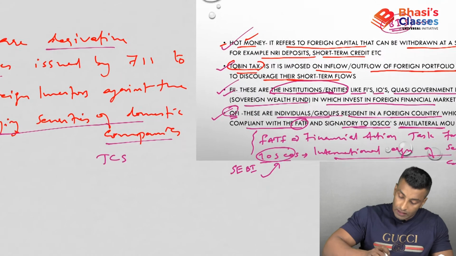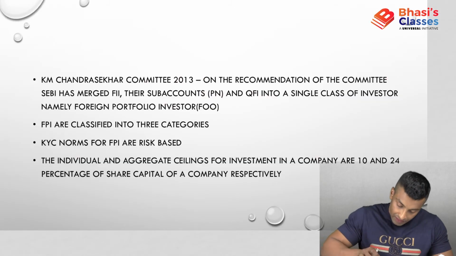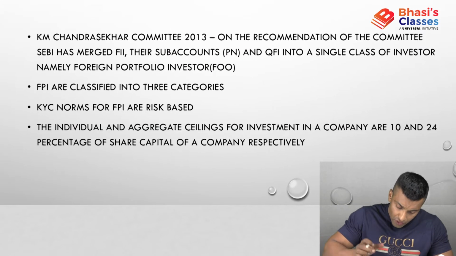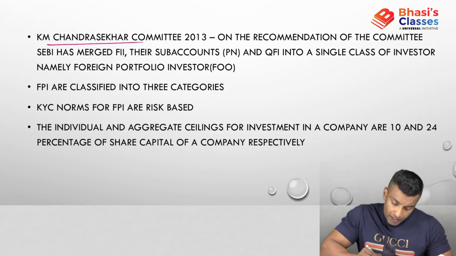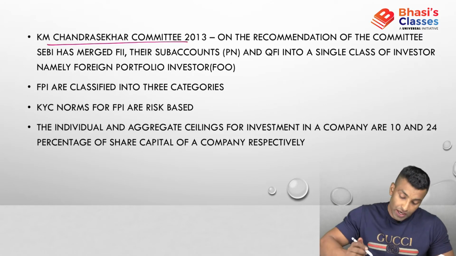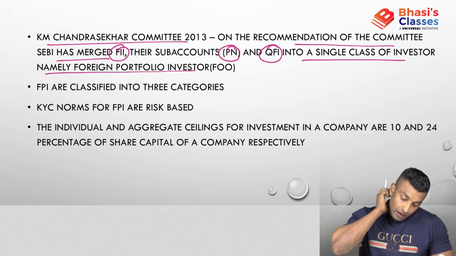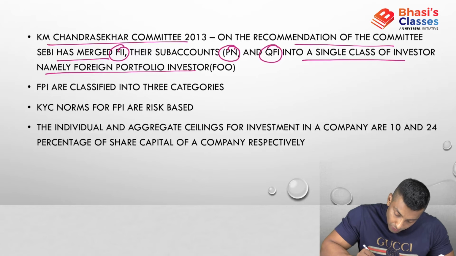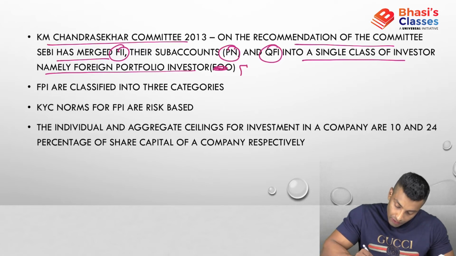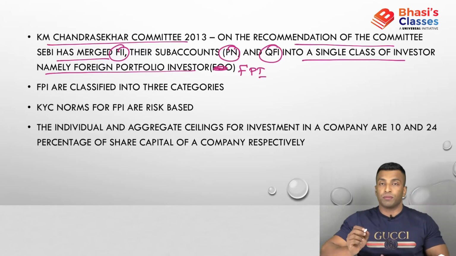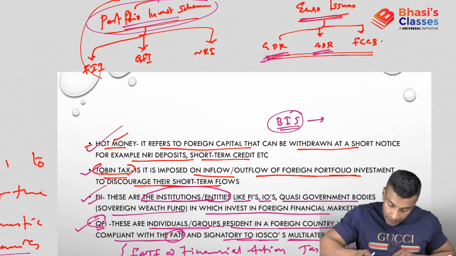Okay, now QFI is done, FII is done. Let's move on. See, there was a committee in 2013, the KM Chandrasekhar committee. On the recommendations of the committee, SEBI has merged FII, their sub-accounts that is PN, and QFI into a single class of investor, namely portfolio investor, the foreign portfolio investor, FPI. So now you can see, we have discussed these three cases.